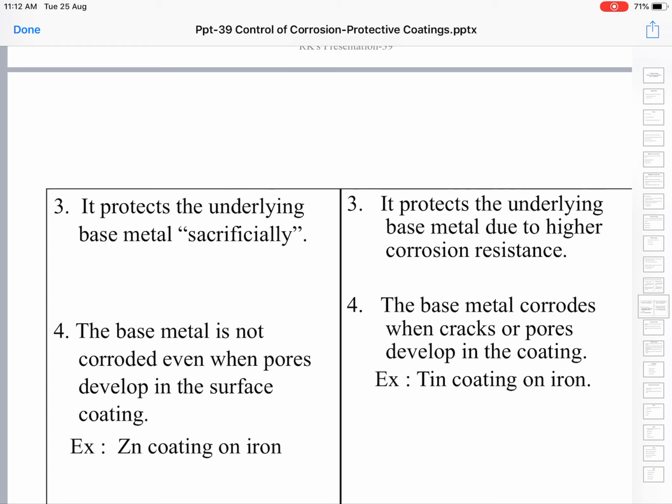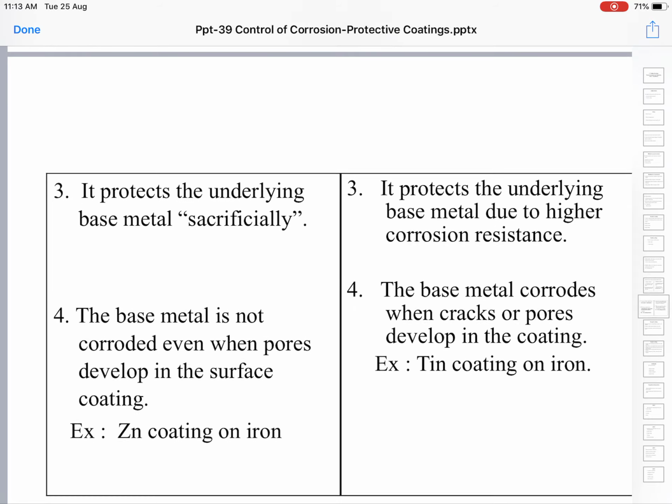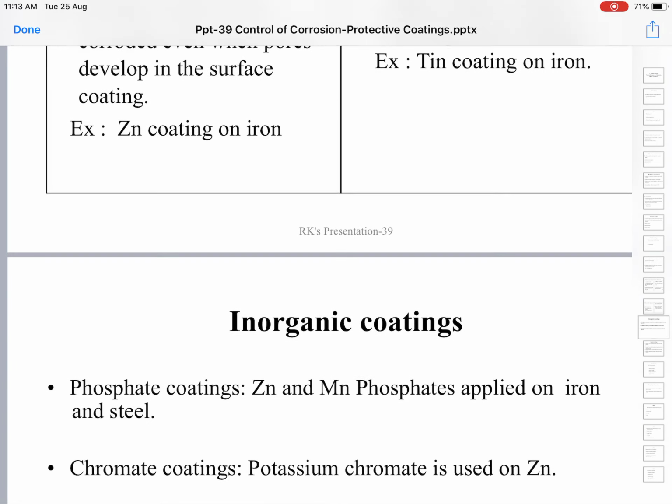Whereas in the case of cathodic coating, the base metal is turning into an anode. So if the base metal is exposed because of cracks or holes in the coating, the base metal undergoes corrosion. The example for anodic coating is zinc coating on iron. For the cathodic coating, tin coating on iron is the example. These are the differences between the anodic and cathodic coatings.